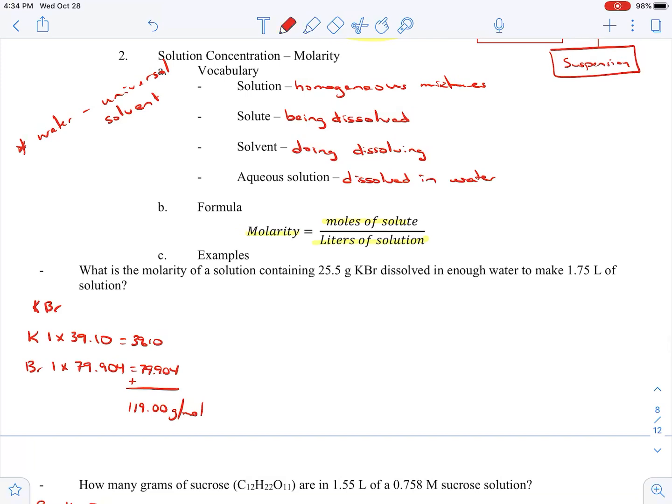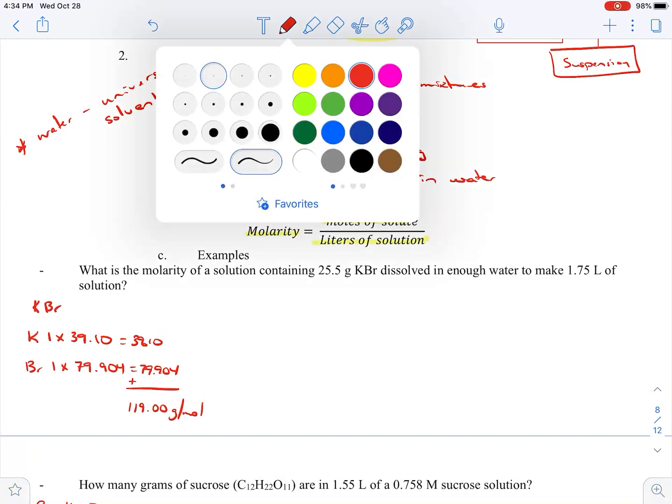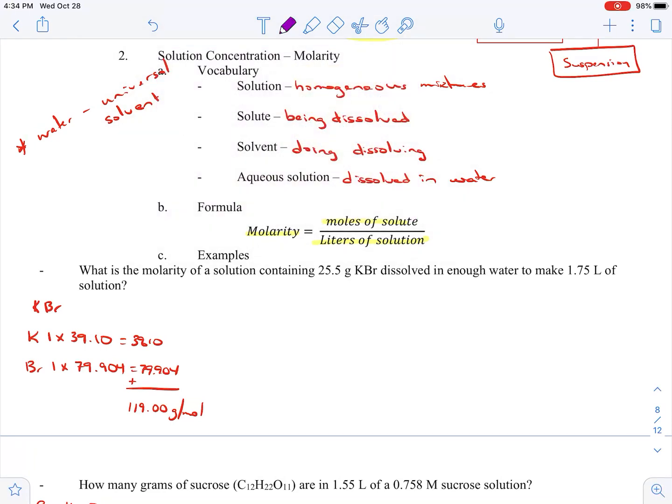The other thing we need to talk about here is sometimes we have to go a little bit further. So sometimes we have to go from moles to grams, and we do that by multiplying by the molar mass. Or sometimes, like this first problem, we've started at grams and we have to go to moles, so we'll have to divide by the molar mass. So we have to remember how to do the molar masses. Today for our practice problems, I already found them for us, but I showed how we got there. So let's take a look at this.